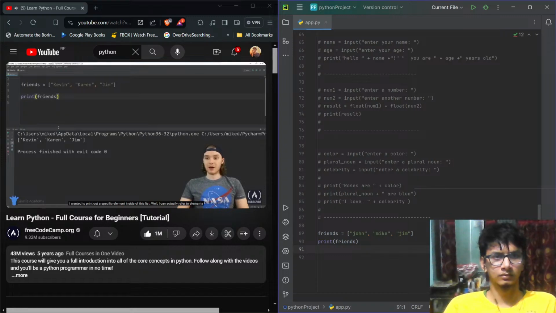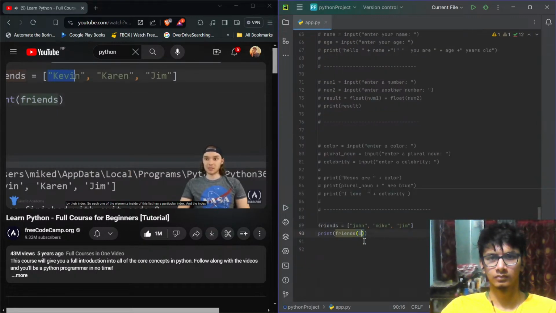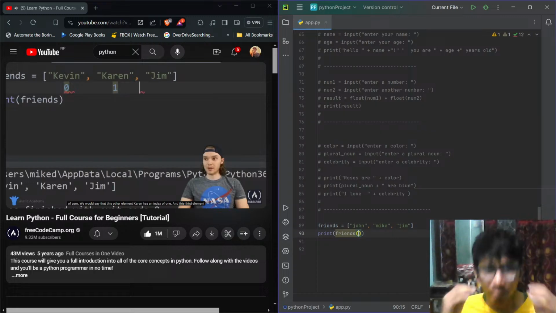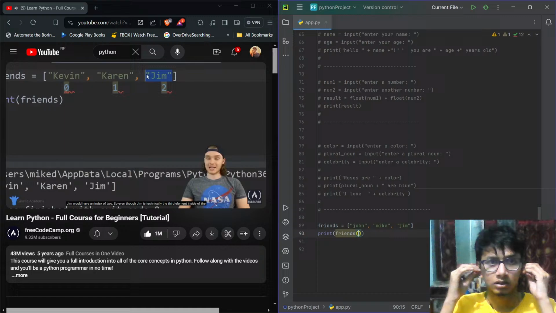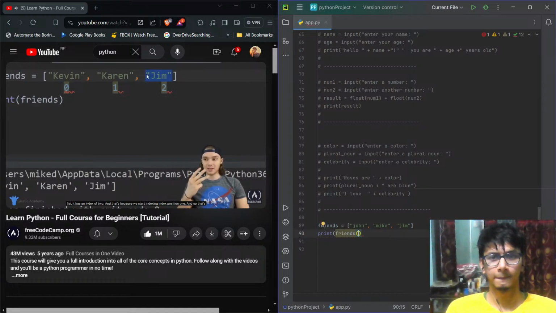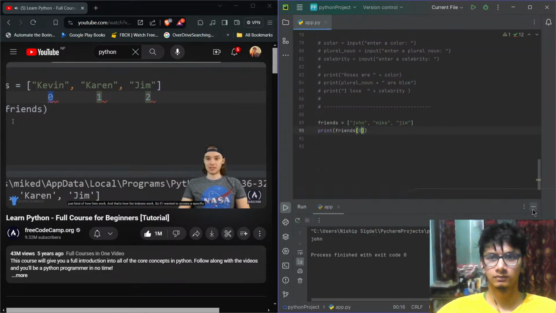But let's say that I wanted to print out a specific element inside of this list. Well, I can actually refer to elements by their index. Each one of the elements inside of this list has a particular index, and the indexes actually start at 0. So we would say that this first element in the list, Kevin, has an index of 0. This other element, Karen, has an index of 1. And this third element, Jim, would have an index of 2. So even though Jim is technically the third element inside of the list, it has an index of 2, because we start indexing at position 0. That's just how list indexes work.